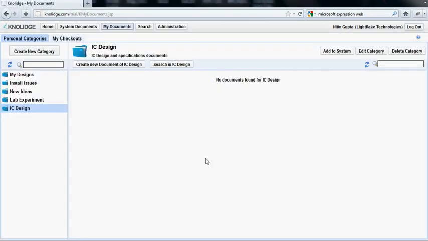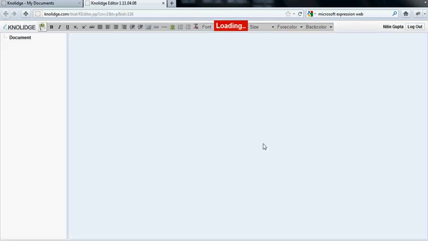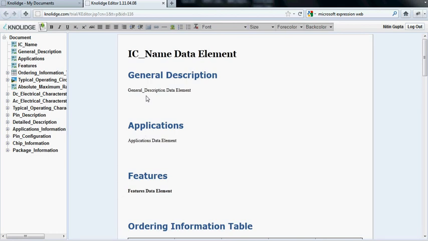So now the template is ready for IC design documents, and any employee who wants to create a document for IC specification or design, instead of creating elements and document structure out of his mind, will just click this create new document of IC design, and he will have a pre-structured and pre-formatted document already in front of him. It really saves time.